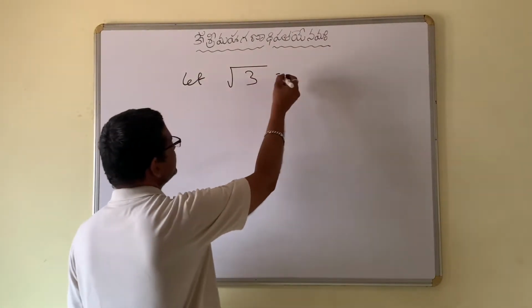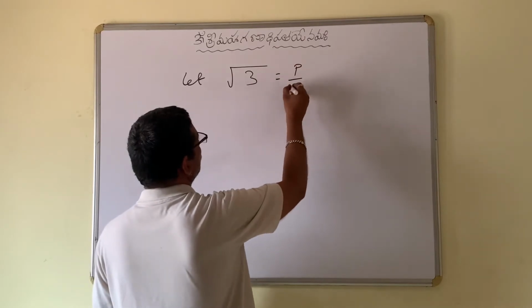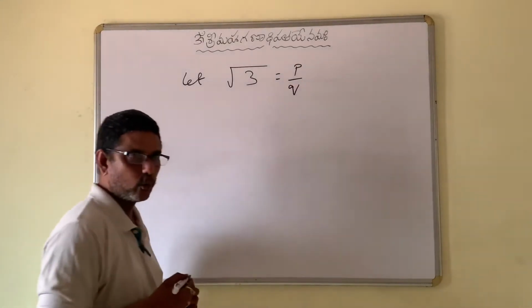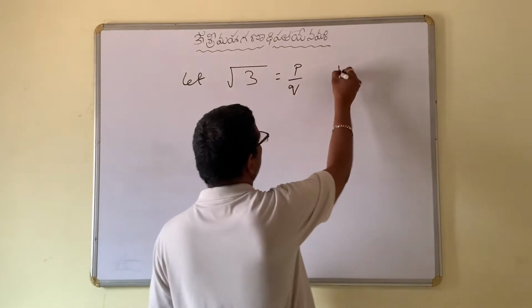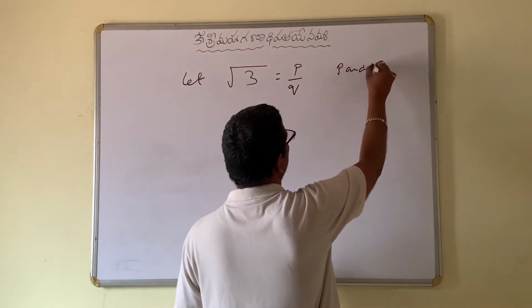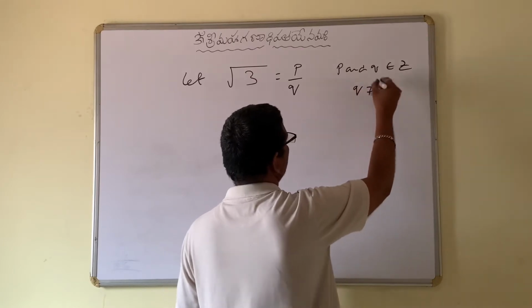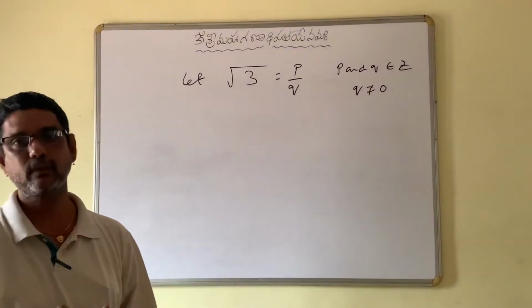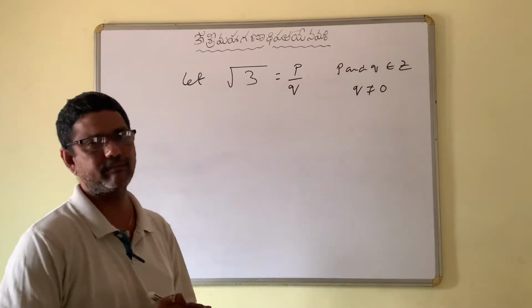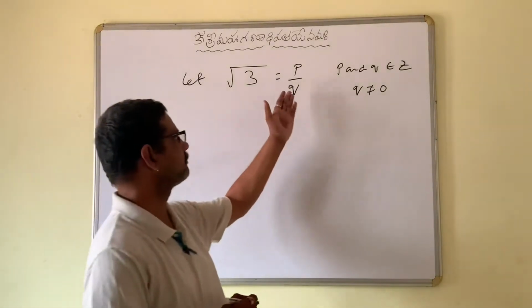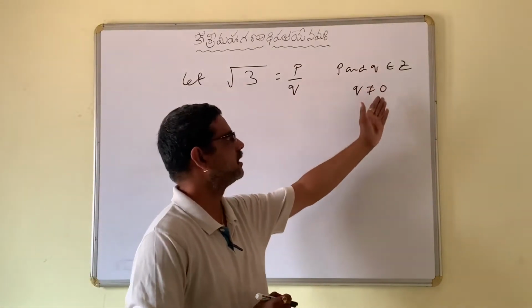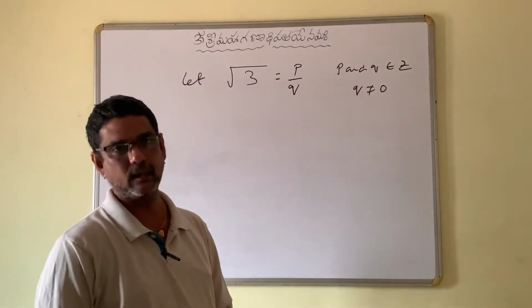So I can write it in the form of p by q, where p and q are integers and q is not equal to 0. We know the definition of a rational number: a number which is in the form of p by q, where p and q are integers and q is not equal to 0, is a rational number.